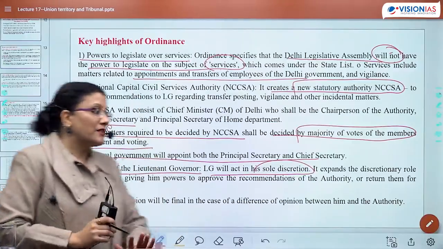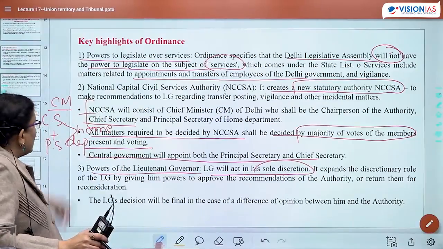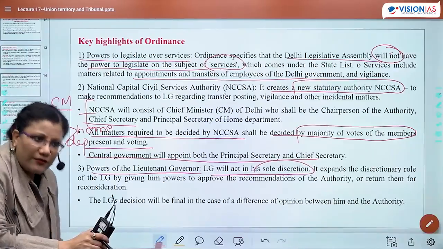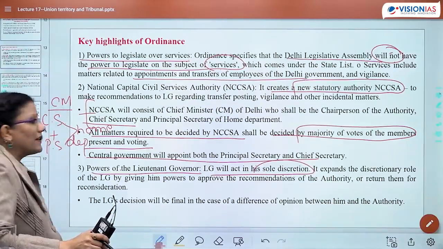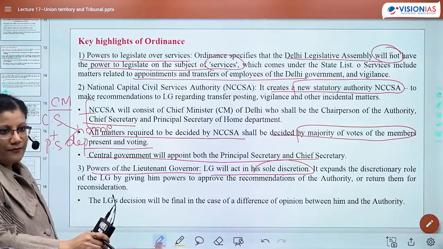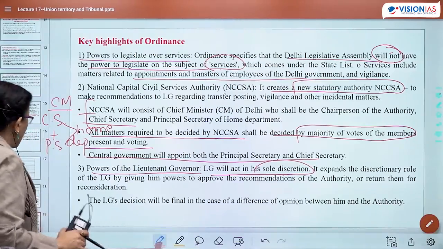Suppose after reconsideration the matter again comes up. Again these two persons are saying one thing and another person is saying something different. अभी फिर से the matter will come to LG and in this case LG will take the final call. And LG of course would be a central appointee. Right? So this was very full of catches.